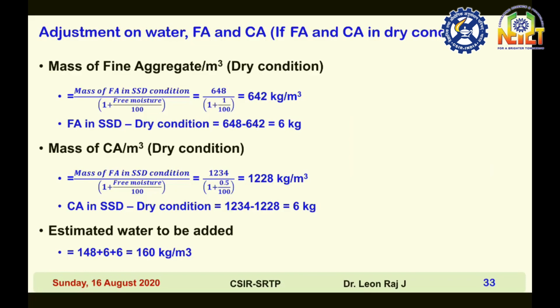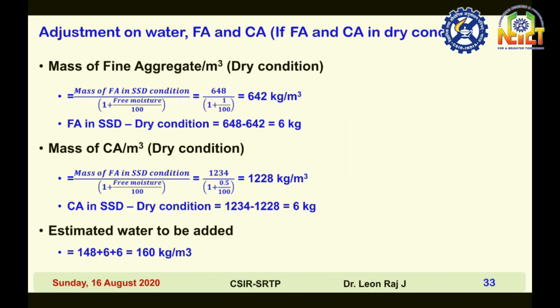Similarly, repeat the procedure for coarse aggregate. Mass of coarse aggregate per meter cube is equal to mass of coarse aggregate in saturated surface dry condition divided by 1 plus free moisture divided by 100. So that is equal to 1228 kg per meter cube. So the difference in saturated surface dry condition minus dry condition is equal to 6 kg. Finally, these two values should be added to the water content. Now you get the water content of 160 kg per meter cube.